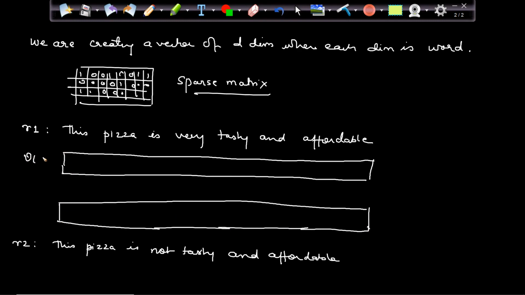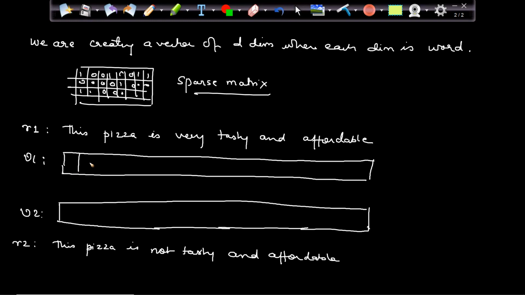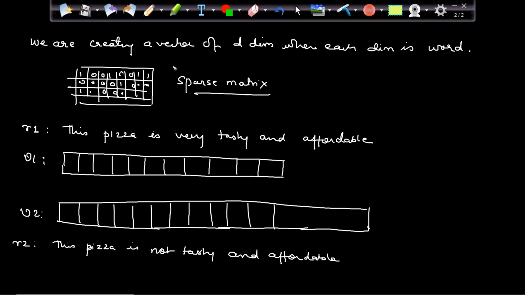This is my vector 1 for review 1. This is my vector 2 for review 2. These are the words I know: 1, 2, 3, 4, 5, 6, 7, 8, 9, 10, 11 words are there. These 11 words are nothing but the whole dictionary. The rest I don't want. Same way here also, 1 to 11. And here we go.